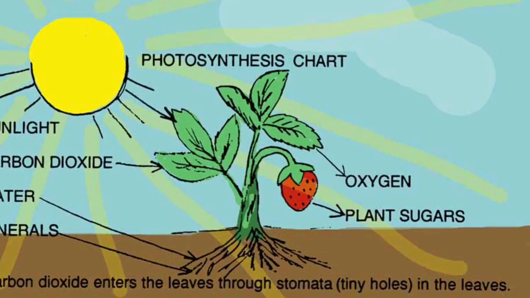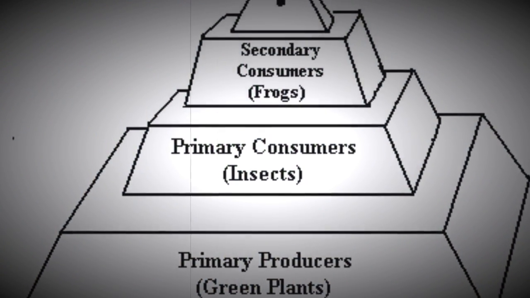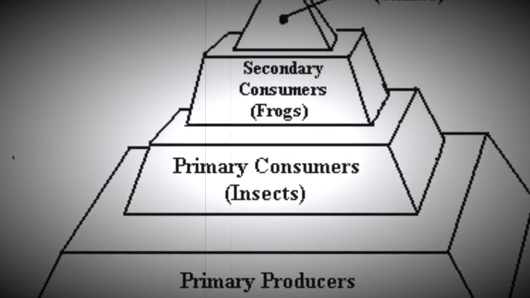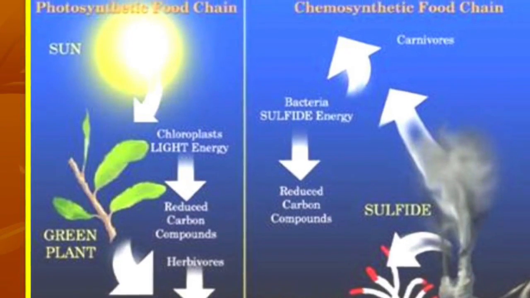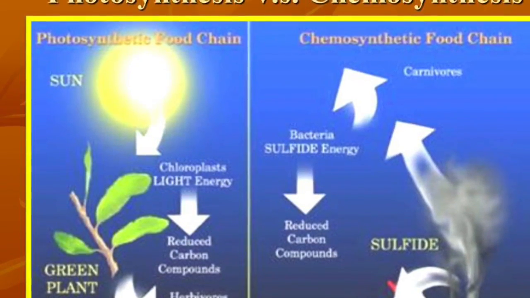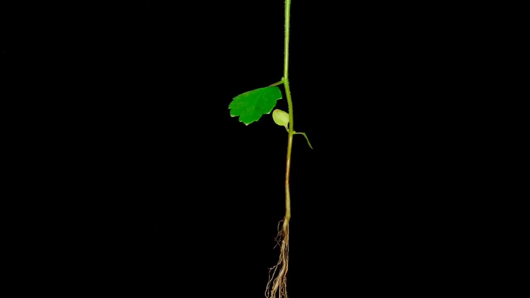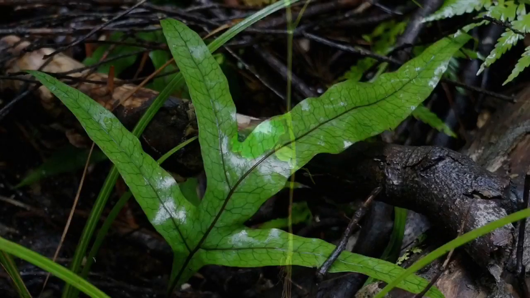Photosynthesis is used by plants and other autotrophs to capture energy and use it to power chemical reactions that convert carbon dioxide and water into oxygen and energy-rich carbohydrates such as sugars and starches. In the chemosynthesis process, chemical energy is used to produce carbohydrates.